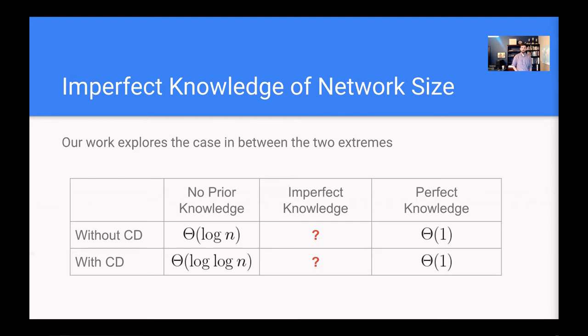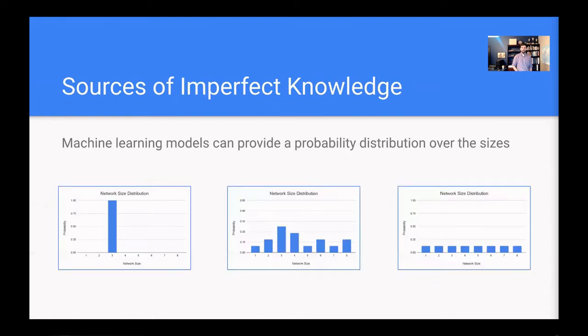What do we mean by imperfect knowledge, and where might this imperfect knowledge come from? Well, we can imagine that in practice, what we have is a network of nodes that have been running for some time, and they are collecting observations about the network state and feeding them into a machine learning algorithm, which they're using to build a stochastic knowledge of the network size.